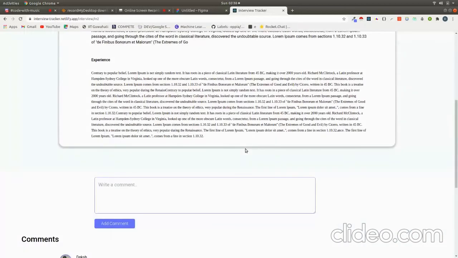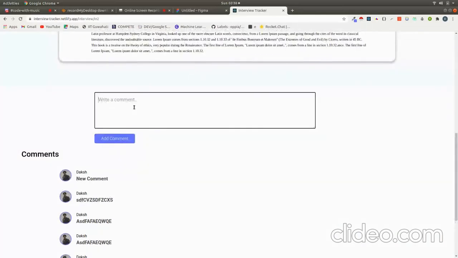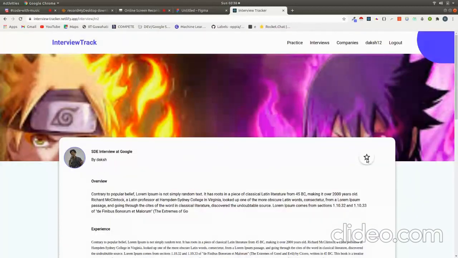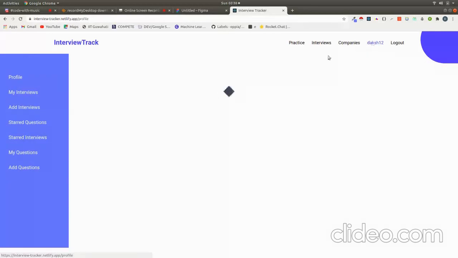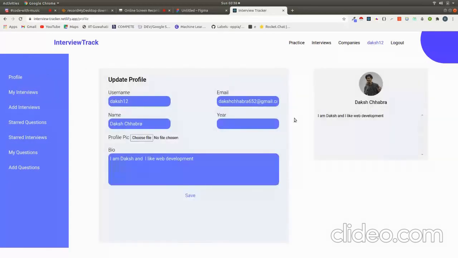This is what the interview looks like. I can add comment to the interview. Like I will write hi. So the comment will appear here. And I can also bookmark the interview by clicking on this icon. Now the interview is bookmarked, and this is the profile dashboard.